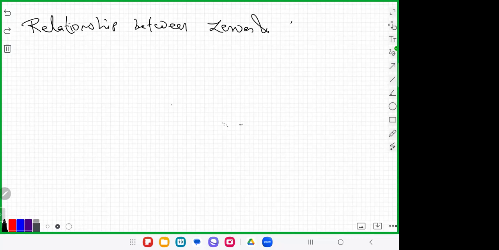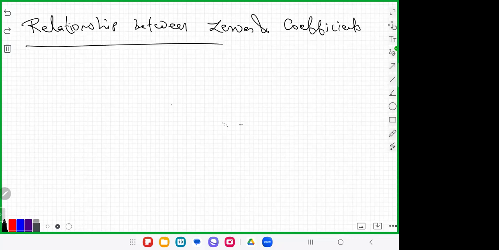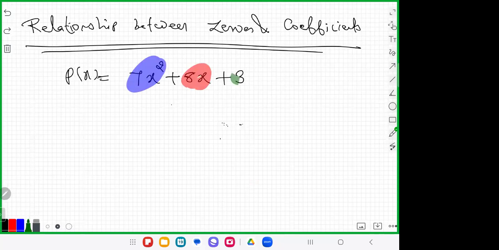This is also very important, but they can actually start the relationship between the zeros and coefficient. Look at the polynomial P of x is equal to 7x square plus 8x plus 3. This is the term with the x square, this is the term with the x, and this last term is the constant.